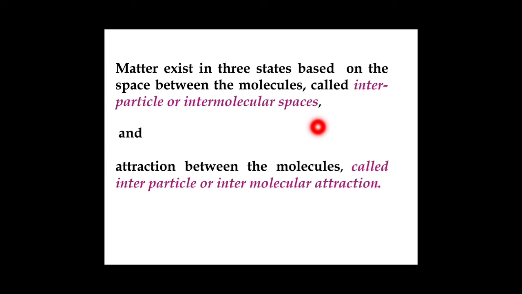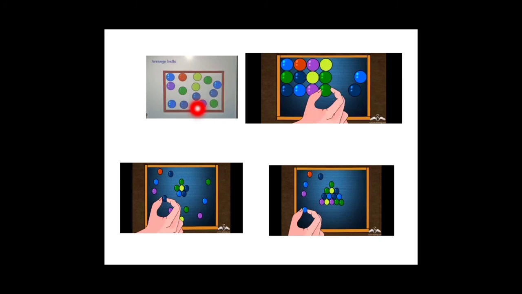Matter exists in three states based on the space between the molecules, called interparticle or intermolecular spaces. The space which exists between the molecules is called interparticle space or intermolecular space. The attraction, the force which holds these molecules together, is called interparticle or intermolecular attraction.